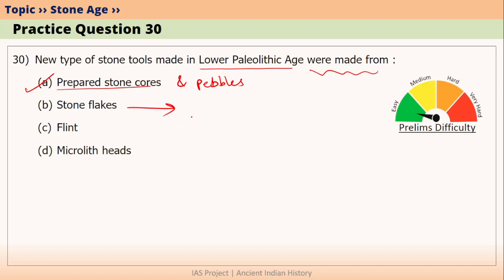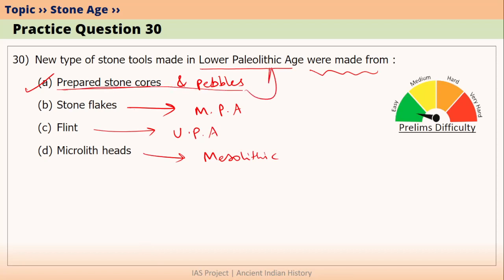Stone flakes were used for making stone tools during Middle Paleolithic age. Flint was used for making stone tools during Upper Paleolithic age. And microlith heads were first used during Mesolithic age. So the answer is prepared stone cores as well as pebbles were used for making tools during Lower Paleolithic age. This is also an easy question.